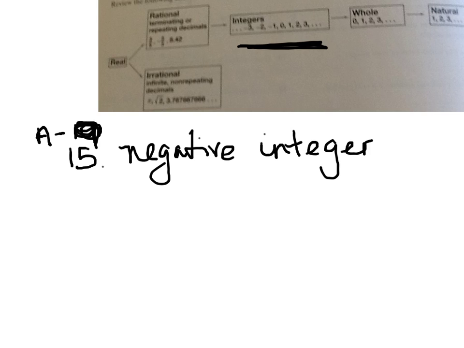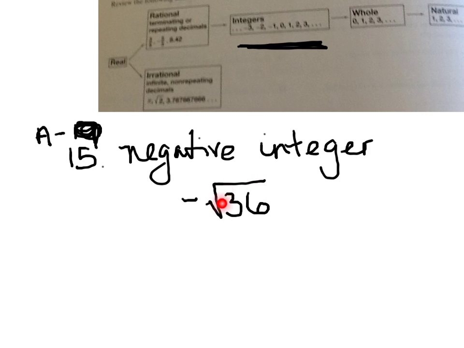I'm going to say it's negative the square root of 36. Now this is a little bit clever because it has a square root, and if we look here, we see that when we have square roots, they fall under irrational, which has no connection to the integers. So that's kind of funny. How can it have a square root and still be an integer?